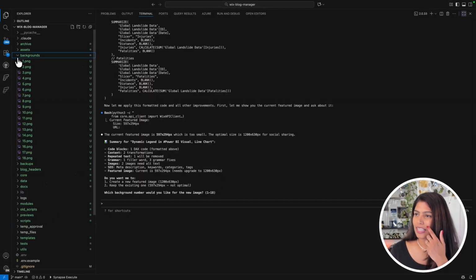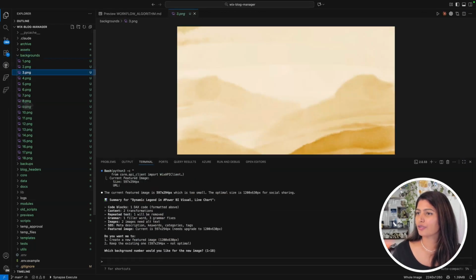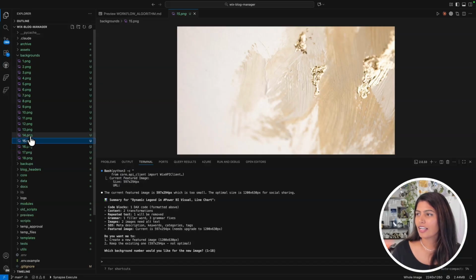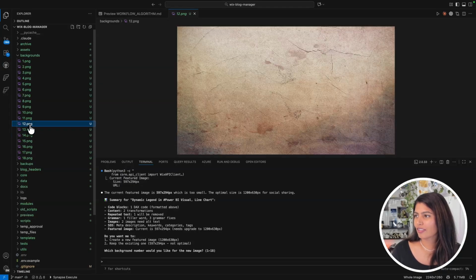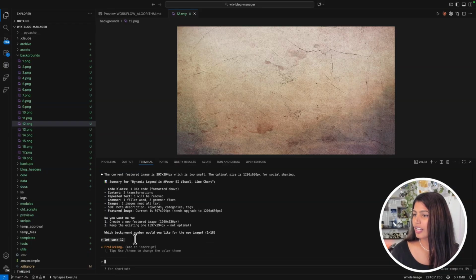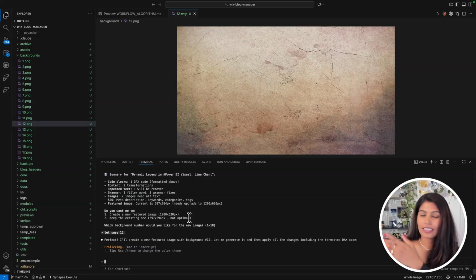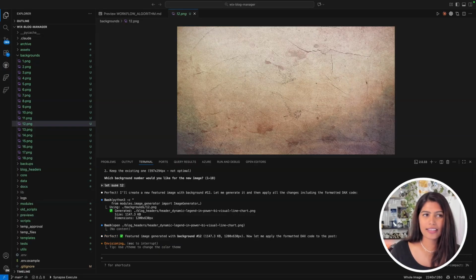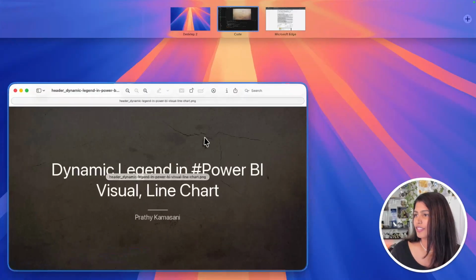So what I did is I added a few images in this background folder. There are quite a few images in there, and I could tell it whatever background I want. In this case, I could say, okay, let's use 12. And it will use the title as a foreground and this image as the background for this blog post. So it creates that featured image and then shows it to me. This is the featured image it created, and it adds a little Prathy Kamasani underneath because I asked it.